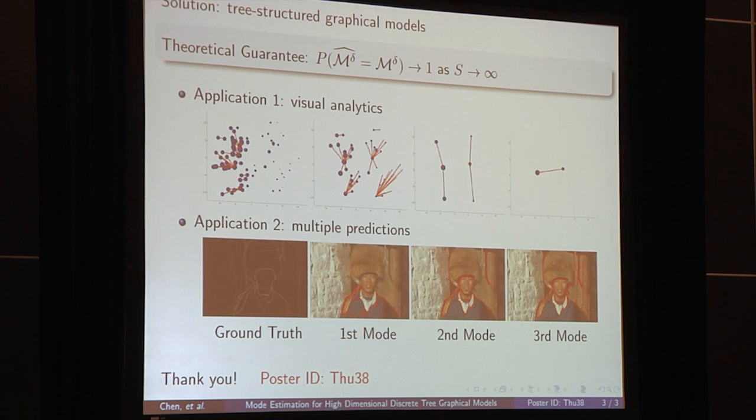First application is, of course, what we have hoped for, to draw all the modes at different scales so that we can give a visual illustration of what the distribution really looks like. Second application, we use it in structured prediction. There, we use the set of modes as a set of predictions that have high probability, but also have naturally high diversity. And the hope is, even if the first prediction, the top probability prediction, is bad, the second or third would still contain a satisfying result. Thank you.